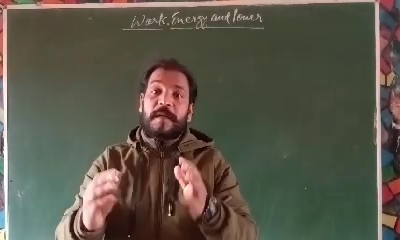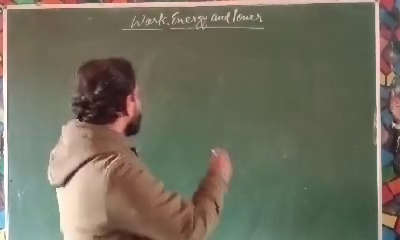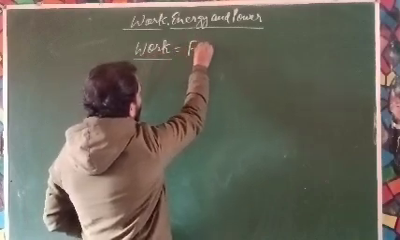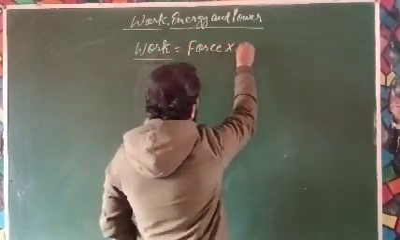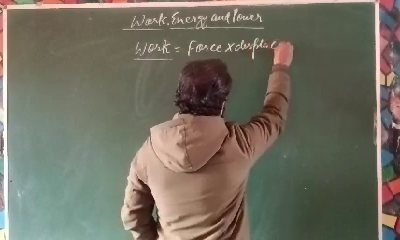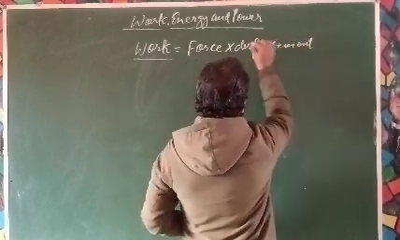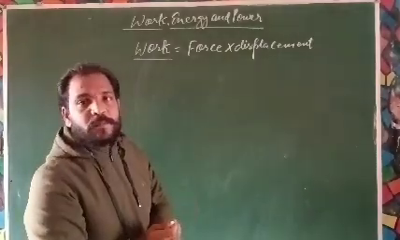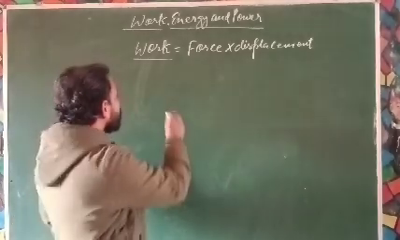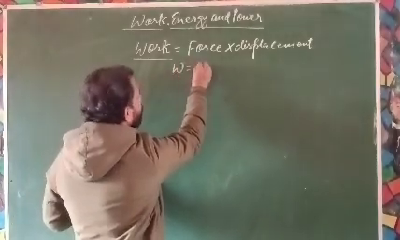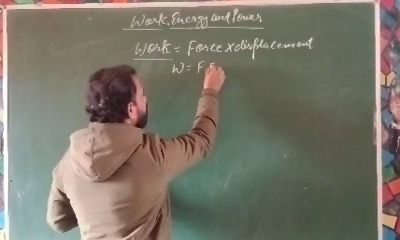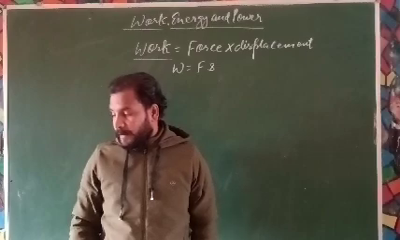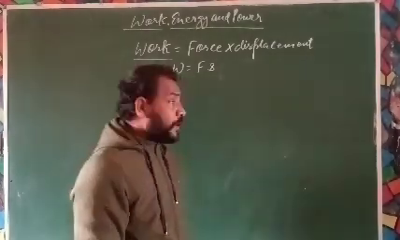Trick. If displacement takes place, work is equal to the product of force and displacement. It means force applied on a body and displacement produced in a body. So the product of force and displacement is called work. It is denoted as W is equal to F S, where S represents displacement.